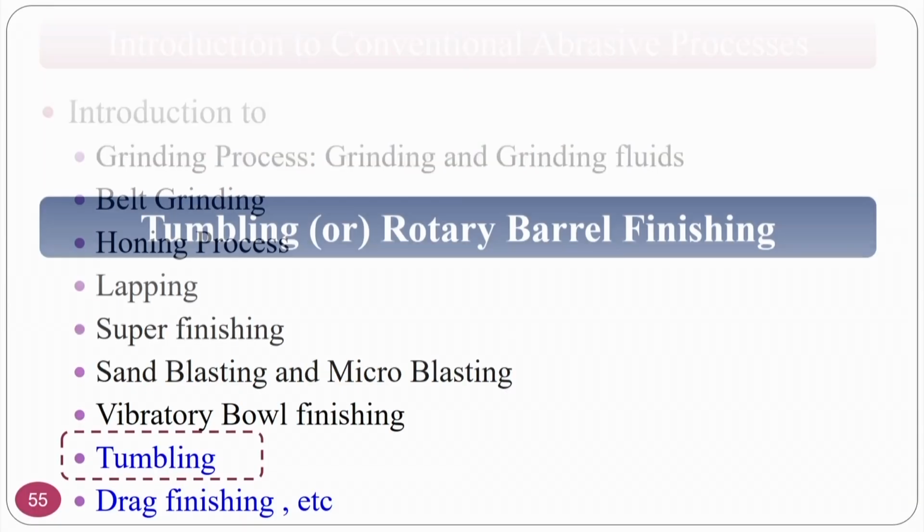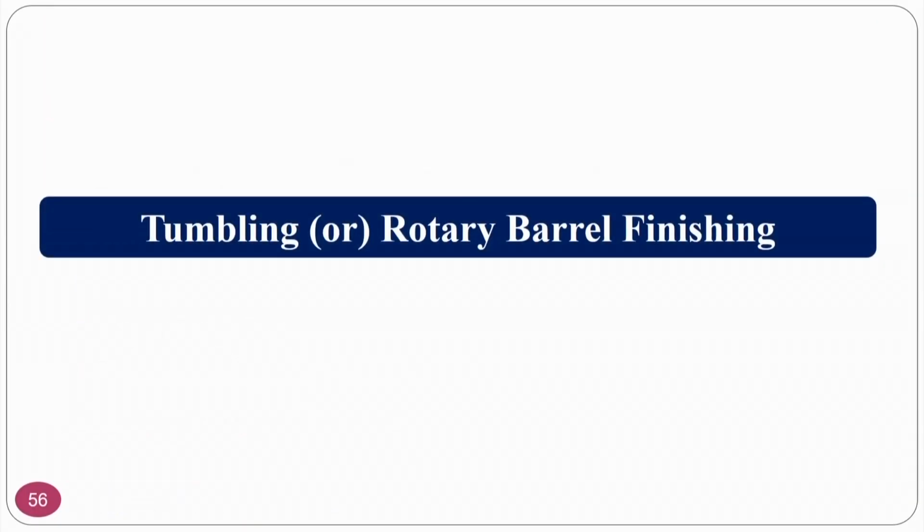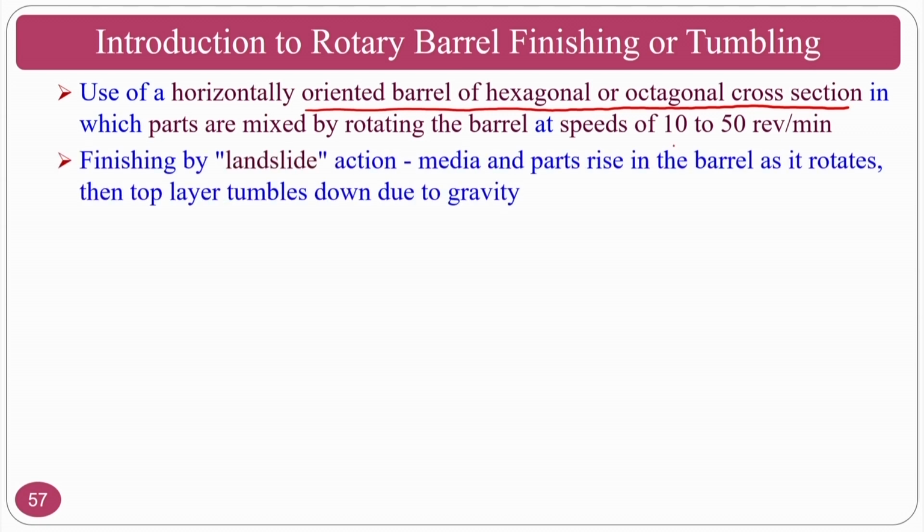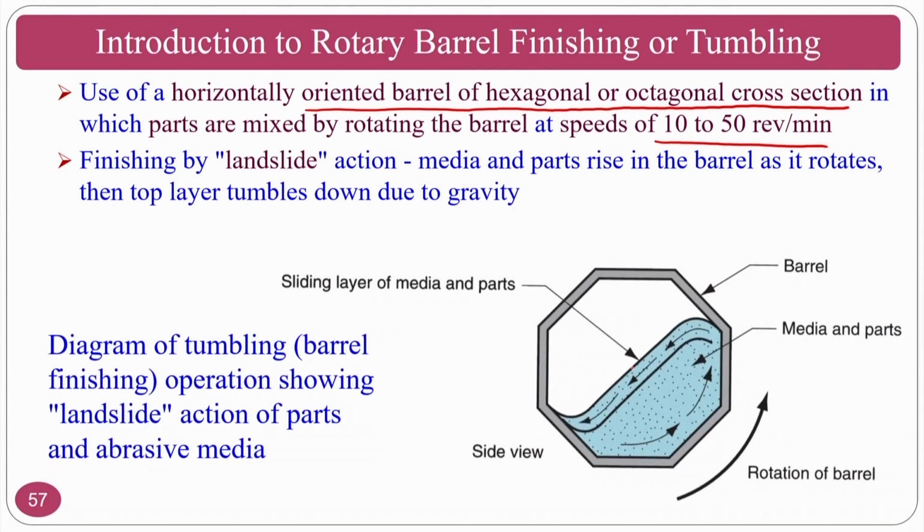So next one we are going to see is the tumbling process. The other name for the tumbling process is the rotary barrel finishing process. In the introduction to the rotary barrel finishing process, it uses a horizontally oriented barrel of hexagonal or octagonal cross section, in which parts are mixed, rotating the barrel at speeds of normally 10 to 50 revolutions per minute. Normally this finishing is done by landslide action.